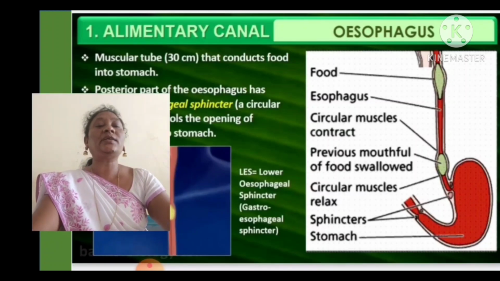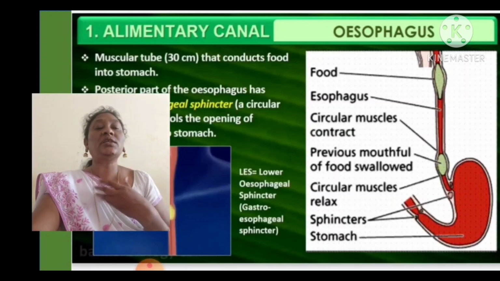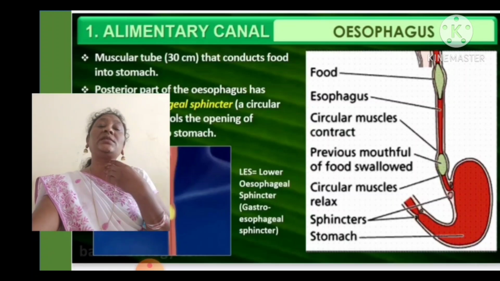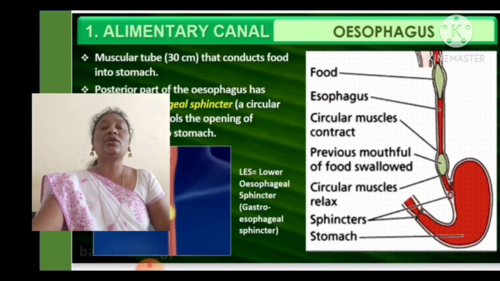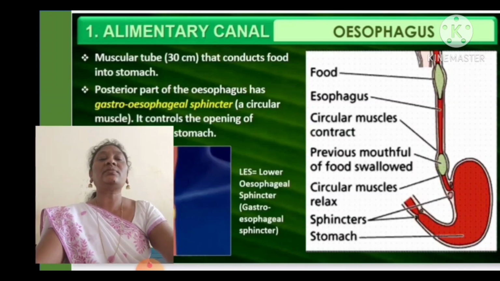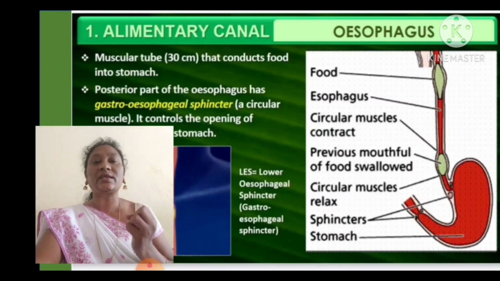You can see the esophagus, circular muscle contraction, and a previous mouthful of food swallowed. The esophagus has circular muscles and longitudinal muscles, which show alternate contraction and relaxation.